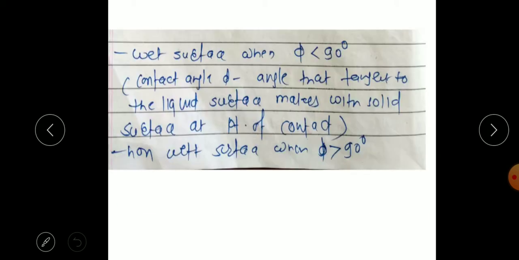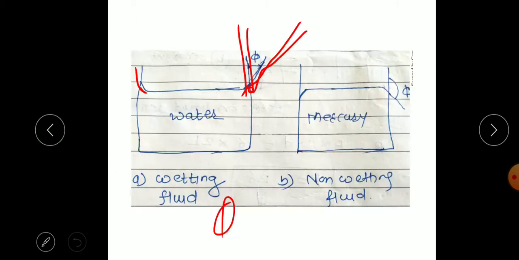So when phi is less than 90 degree, meaning the angle of contact is less than 90 degree, that is called a wetting fluid. For example, water will rise in the tube inserted in it, and it will wet the glass surface. But in case of mercury, this angle is greater than 90 degree.